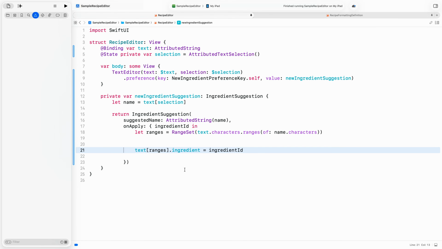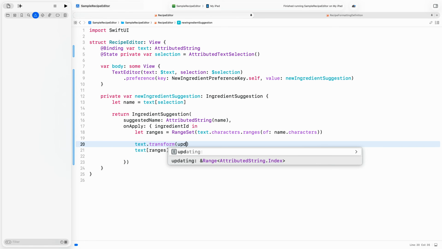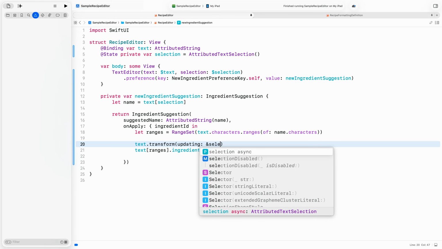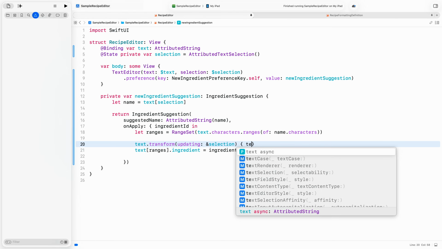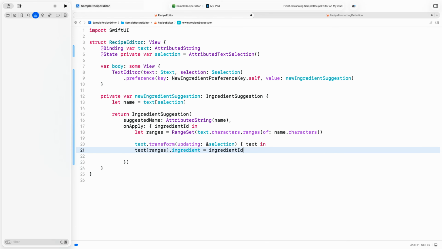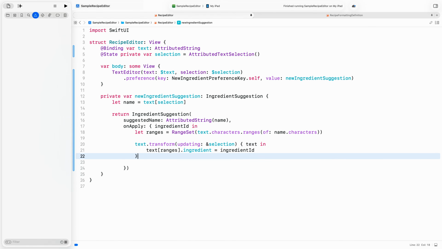Second, next to the ranges I want to change, there is also the selection representing my cursor position. I need to always make sure it matches the transformed text. I can do that using SwiftUI's transform updating overload on attributed string. Nice.